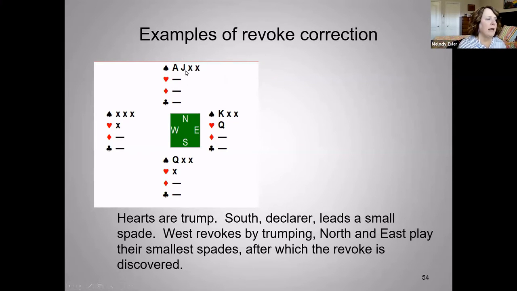They play a spade, and this person now changes their card to the jack of spades. And the question is, is this person allowed to change their play? And the answer is yes, because he's changed his card. And so now East is allowed to change their card. When East changes their card, this small spade is going to become a major penalty card on the table. Okay. But then we have another example.